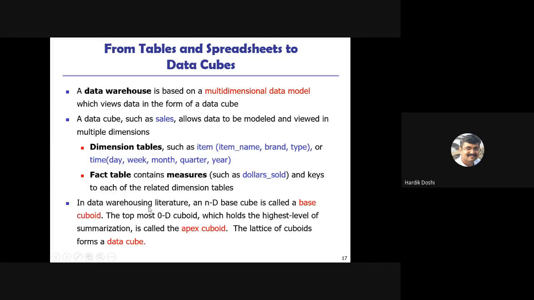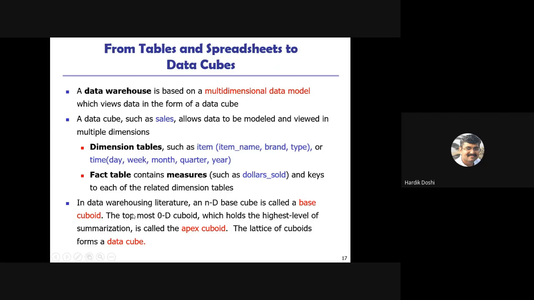In data warehousing literature, an n-D base cube is called a base cuboid. Over here they term it a cuboid because it is not a perfect square shape, so we cannot say it is a cube. It is a cuboid. We have seen a one-dimensional structure and a two-dimensional structure; now what is a three-dimensional structure? We can see an n-dimensional structure also.